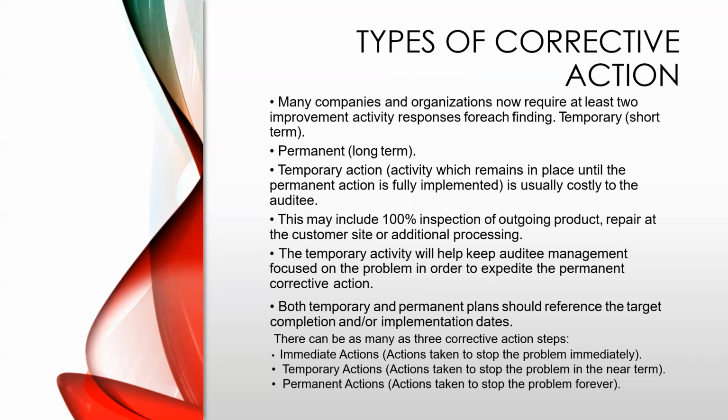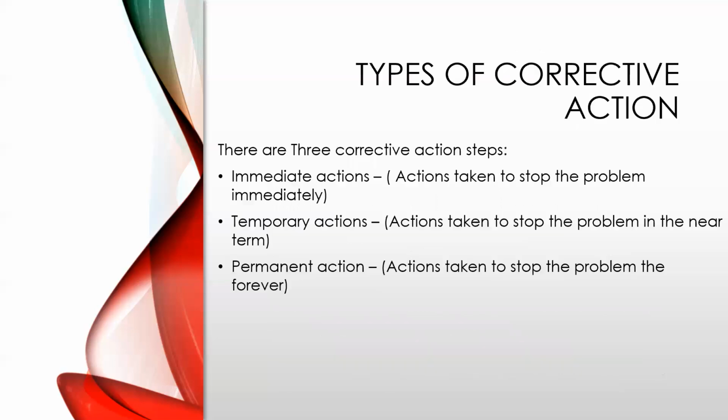Both temporary and permanent plans should reference the target completion and/or implementation dates. There can be as many as three corrective action steps: immediate action, the action taken to stop the problem immediately; temporary action, taken to stop the problem in the near term; permanent action, taken to stop the problem forever. Next, types of corrective actions. There are three corrective actions: immediate actions, temporary action, permanent action.